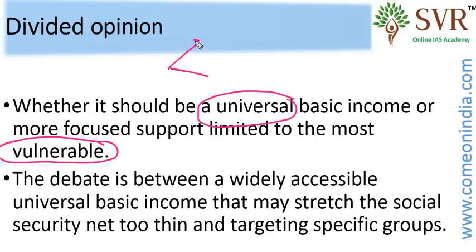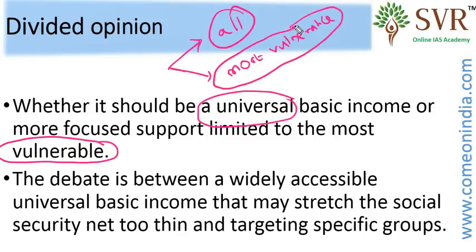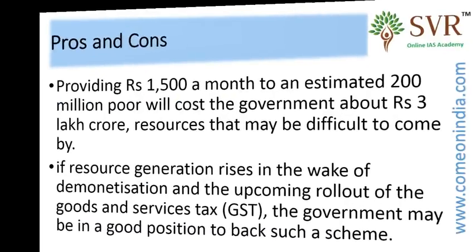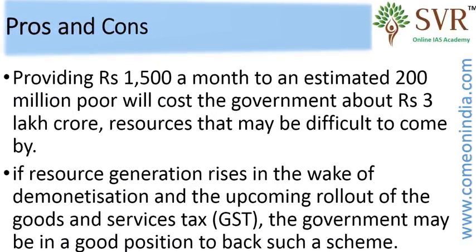Irrespective of the economic level, whether the basic income should be provided to all or the money should be given to the most vulnerable people. The consensus is emerging for the second option, to provide the most valuable resources to the most vulnerable people. The scheme is necessary because it will help to address the poverty and level of unemployment in India.